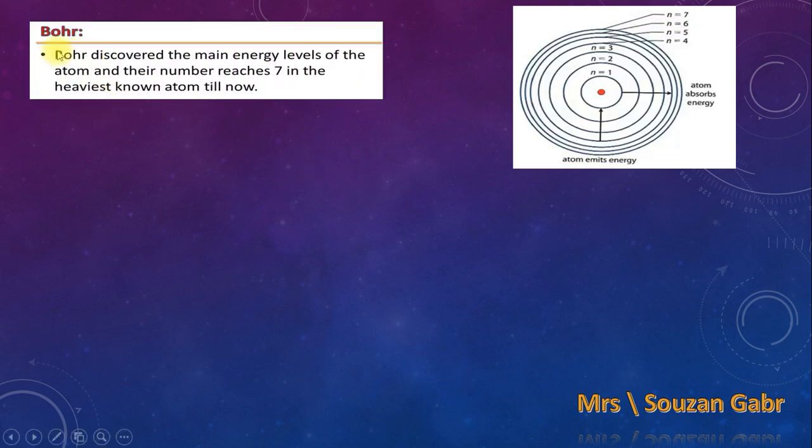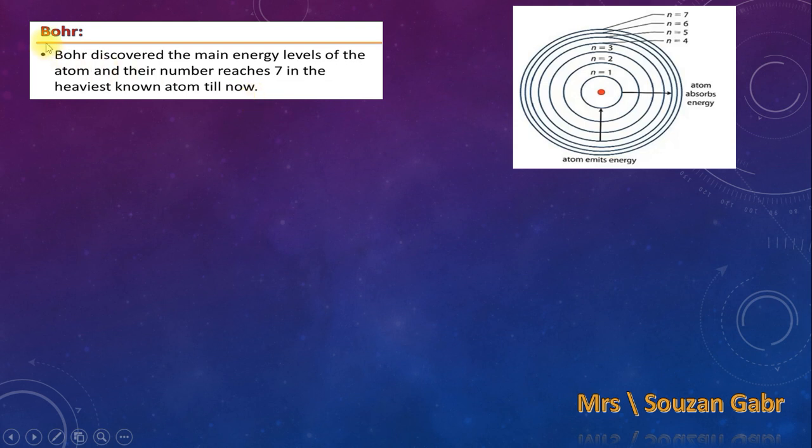Bohr is one of the scientists listed in the attempts at classifying elements. Bohr discovered the main energy levels of the atom, and their number reaches 7 levels in the heaviest atom until now.